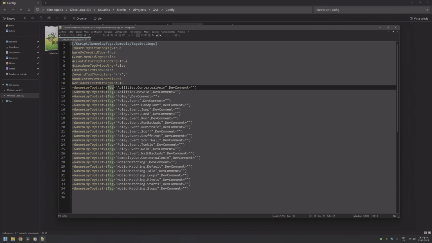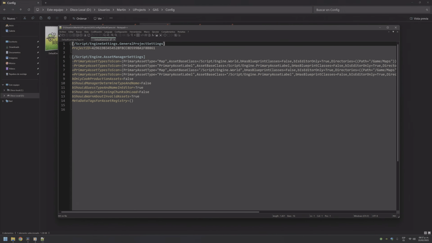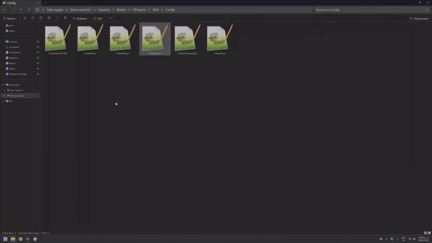Please pay attention that in those ini files you have collision channels, you have inputs, you have tags, and you need to add all of those because Game Animation Sample just won't work if you don't add all those tags, inputs, and so on. You need all those.